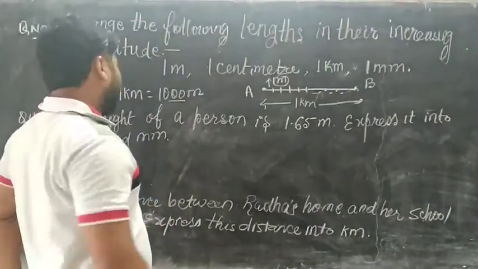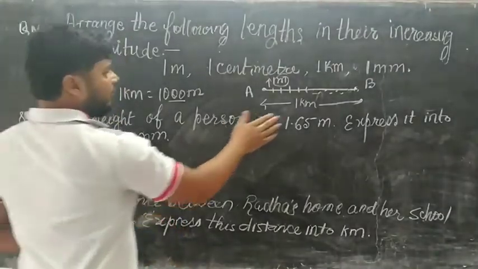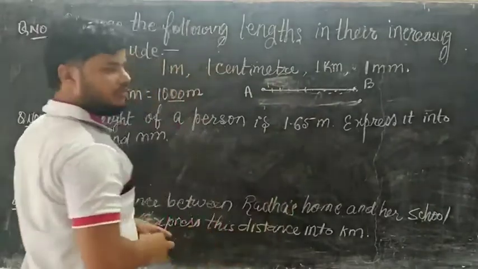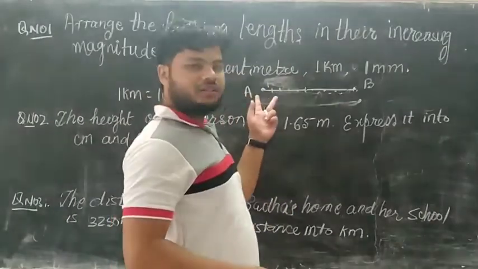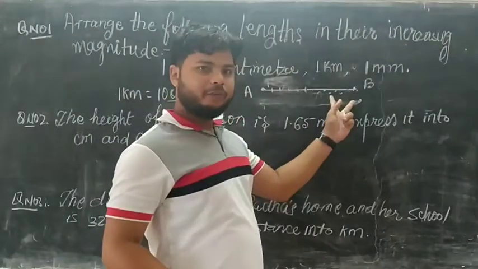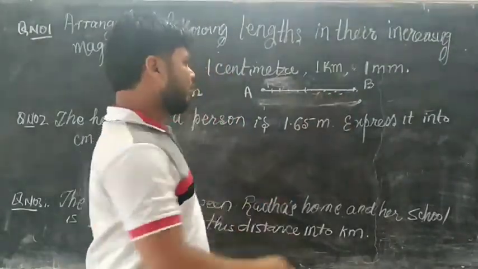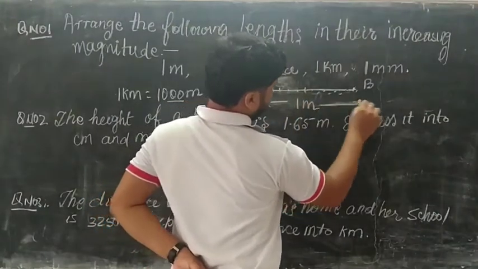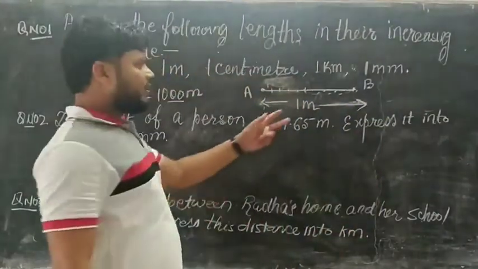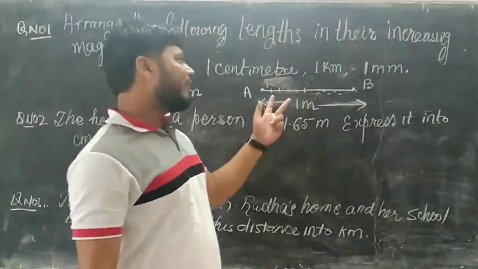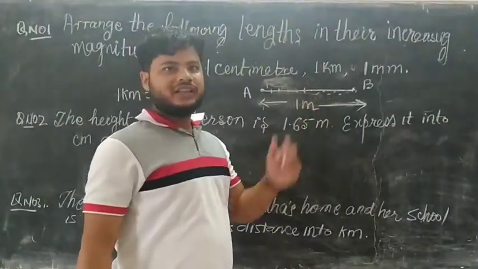Next, suppose the length between point A and B is 1 meter. If we convert this unit into centimeters, what will be the value of this length?